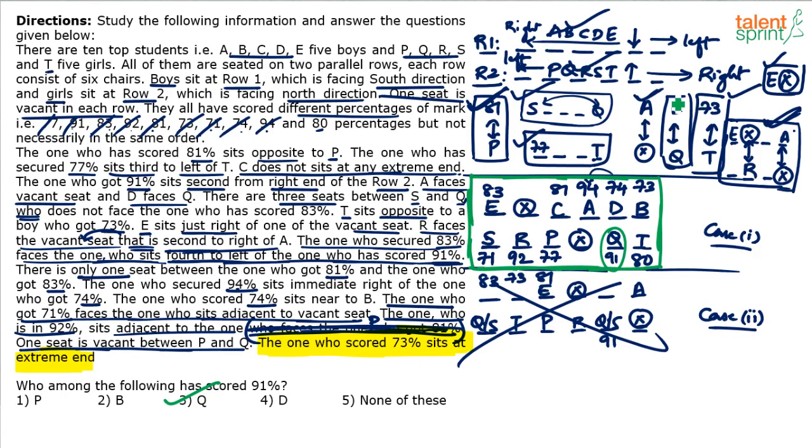Boys are in row 1: A, B, C, D. Among boys, the highest score is 94, second highest is 83, third highest is 81. So the third highest scorer among boys is C, 81.